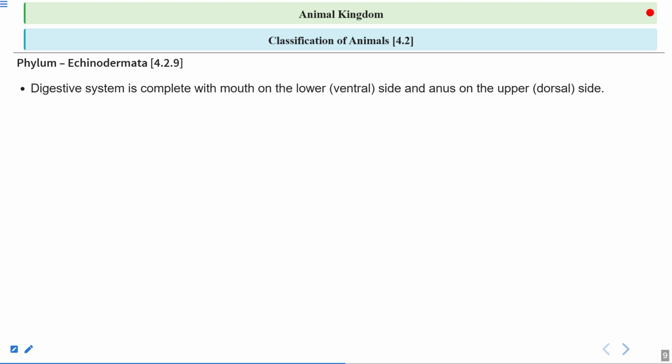The mouth is present on the ventral side, that is the lower side. And from the lower side only, it can take the food that is present on the substratum, right? So they have the mouth on the ventral side. And the anus is present on the dorsal upper side, right?